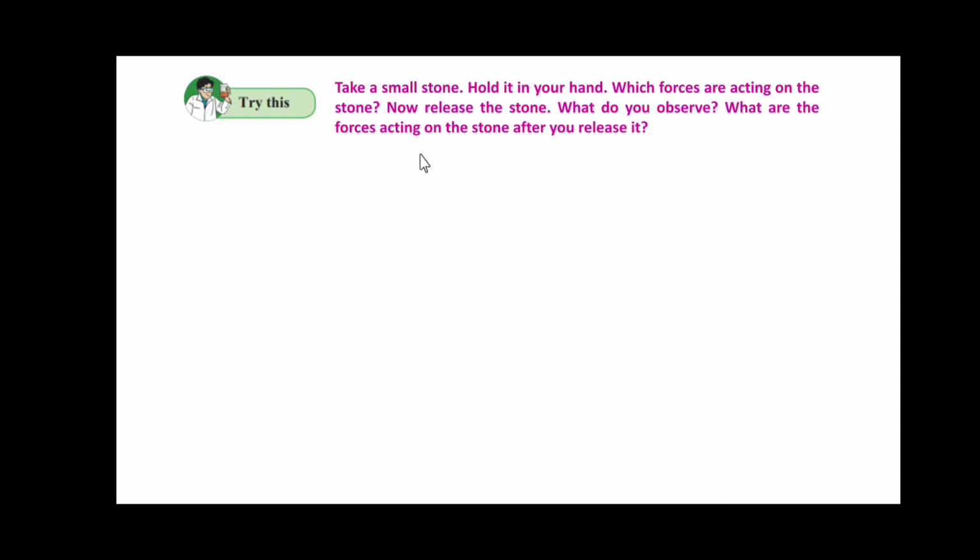What are the forces acting on the stone after you release it? Friends, here are some 4 points you come to know. First, when a stone is held in our hand, it experiences the gravitational force exerted on it by the earth, pulling it downward, and the force of the hand pushing it upward. When the stone is released, it falls downward.